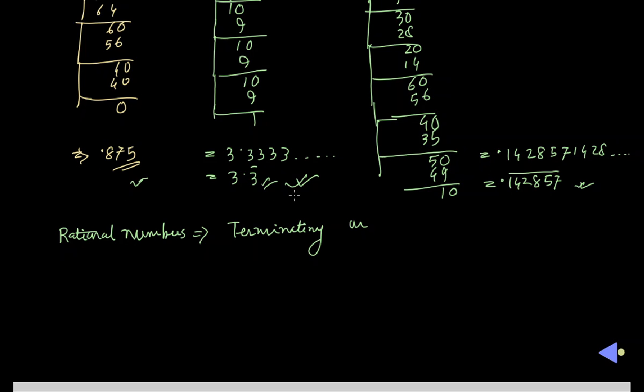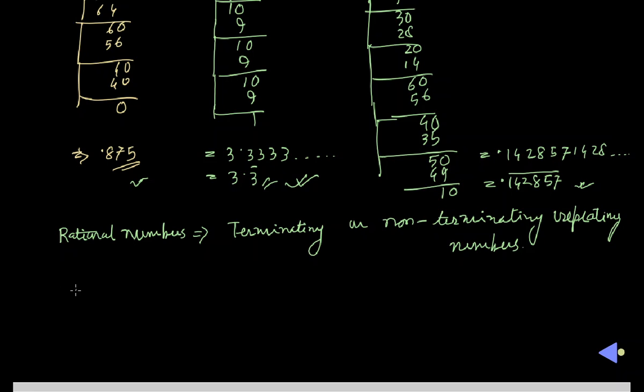So rational numbers are either terminating or non-terminating repeating numbers. Either one digit may repeat, or more than one digit may repeat. It will depend upon the value of the rational number.